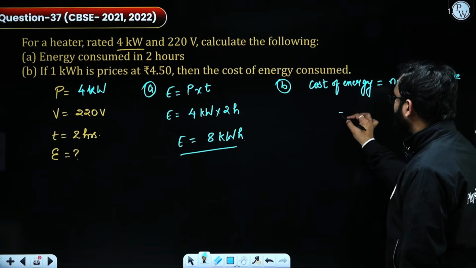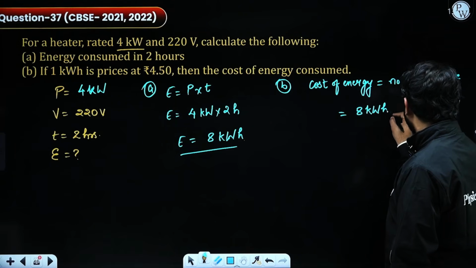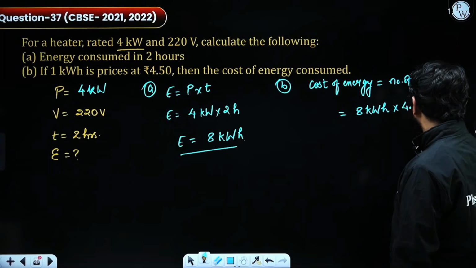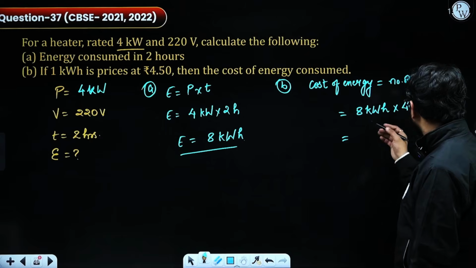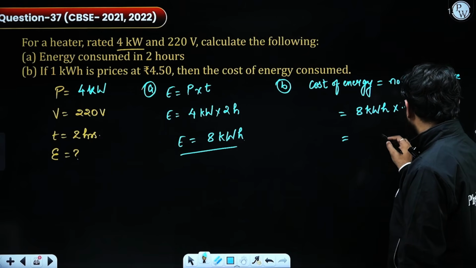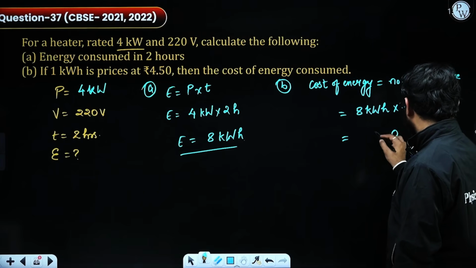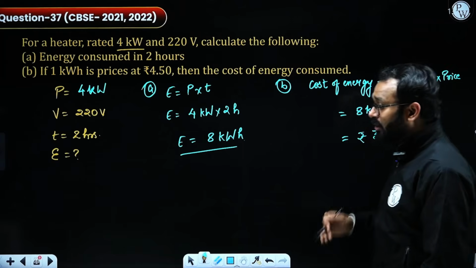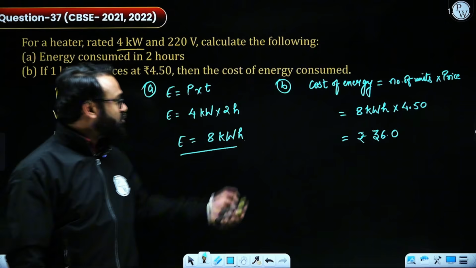The number of units consumed is 8 kilowatt hour, multiplied by the price per unit, that is 4.50. On doing the multiplication, 8 5s are 40, so it comes out as 36. I think this will be the amount of rupees required to be paid by the consumer, right?